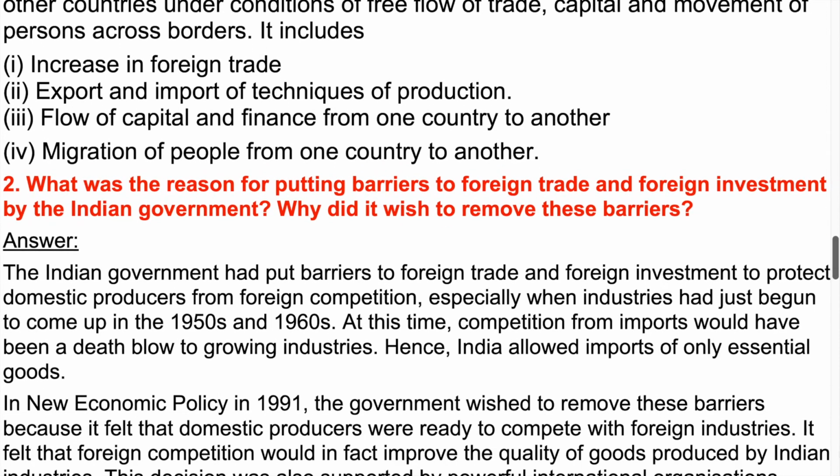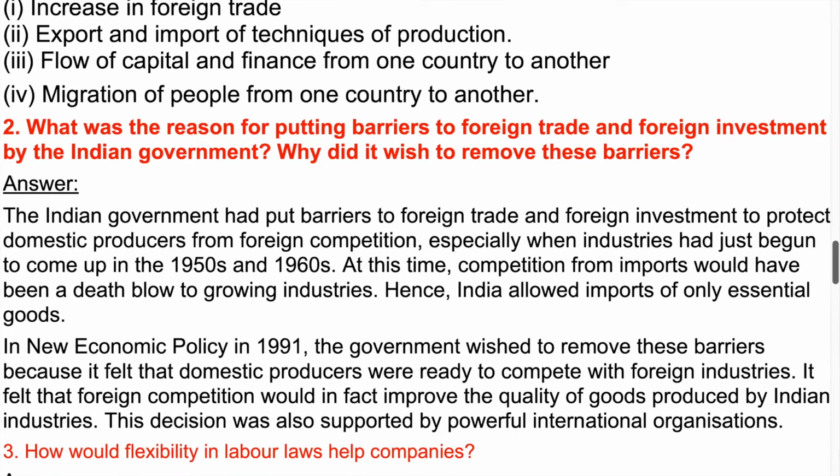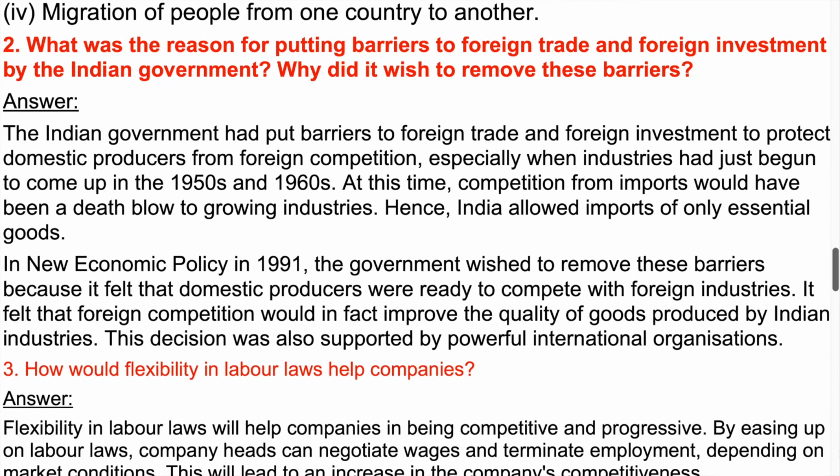2. What was the reason for putting barriers to foreign trade and foreign investment by the Indian government? Why did it wish to remove these barriers? Answer. The Indian government had put barriers to foreign trade and foreign investment to protect domestic producers from foreign competition, especially when industries had just begun to come up in the 1950s and 1960s.